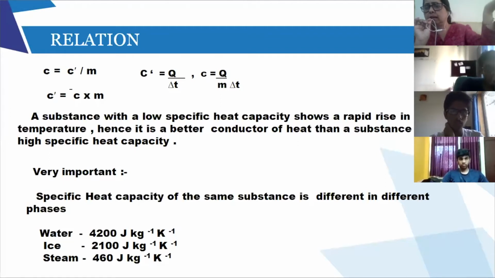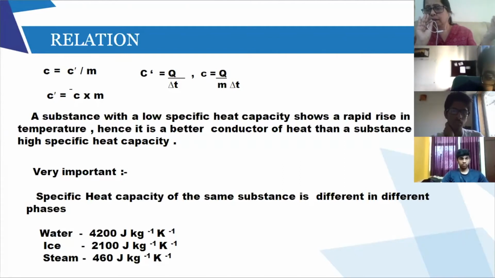Immediately the temperature will rise. Why? Because the specific heat capacity of copper is very low. But in case of water, if I have to raise the temperature even by 1 degree Celsius, I have to supply a large amount of heat because water has a high specific heat capacity. So the capacity of water to raise the temperature is very slow. So I will say that copper is a very good conductor of heat.